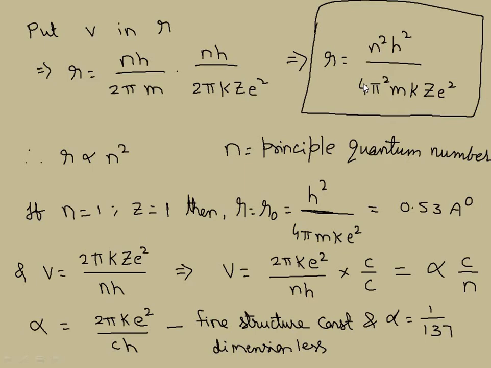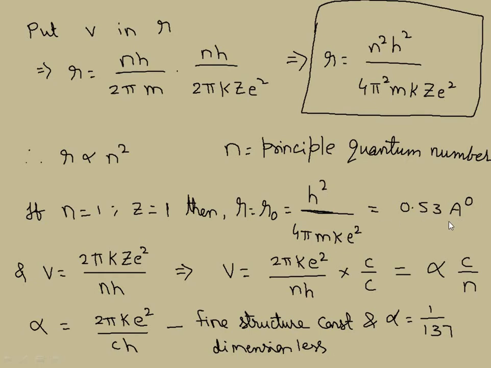The radius of the innermost orbit of the hydrogen atom is called Bohr's radius, and it can be determined by substituting Z equal to 1 and n equal to 1. We call it r naught, the first orbit. Substituting, we get h² by 4π² m k e², which is a constant. Its value is 0.53 angstrom.